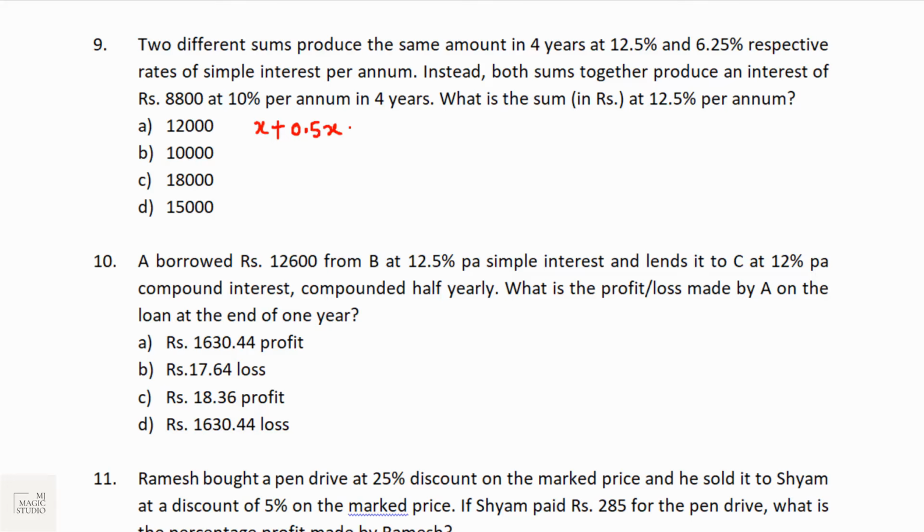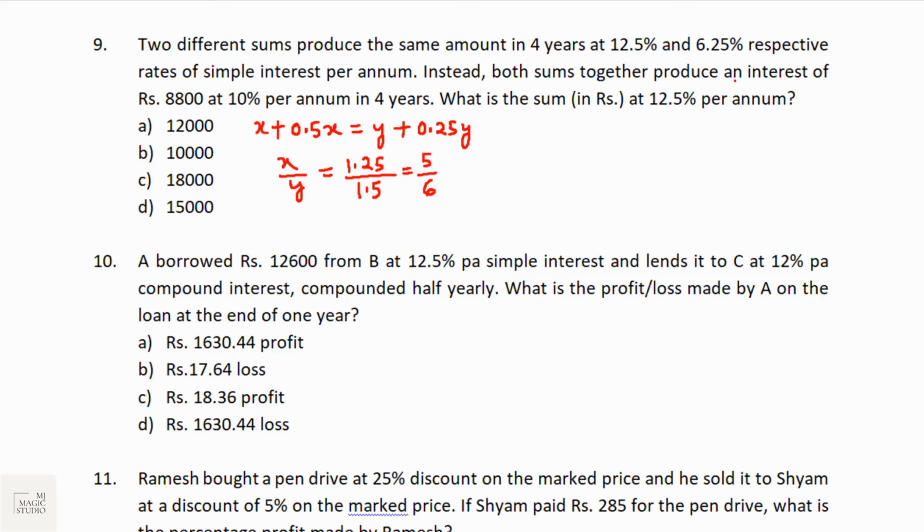So x plus 0.5x is the same as y plus 6.25% into 4, which will give 25%, that is 0.25y. So x upon y is 1.25 by 1.5, that is 5 by 6. The ratio of principal amounts of x and y, the two sums, is 5:6. That is what we have got till now.